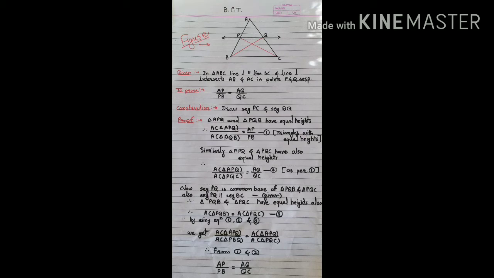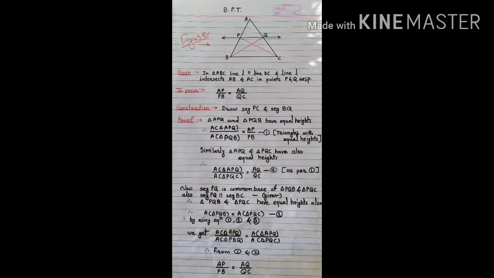Now segment PQ is common base of triangle PQB and triangle PQC. Also, segment PQ is parallel to segment BC. This is given, and therefore triangle PQB and triangle PQC have equal heights also. Therefore, area of triangle PQB is equal to area of triangle PQC, equation number 3, and we can say this because of triangles with equal heights and equal bases.